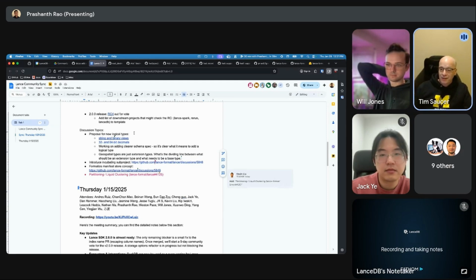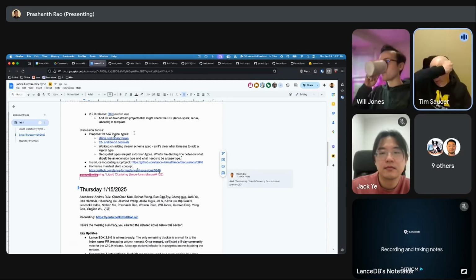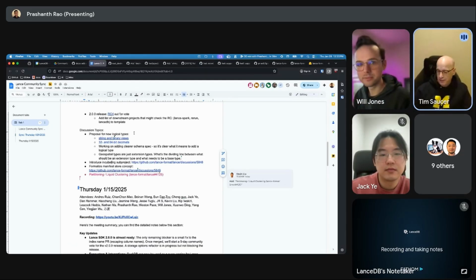Mm-hmm. And the other thing that's uncertain, the interesting thing about JSON, is can I mix and match? I can immediately imagine a scenario from my last job where I have a JSON, but it's backed by a view type, because they're actually very sparse.